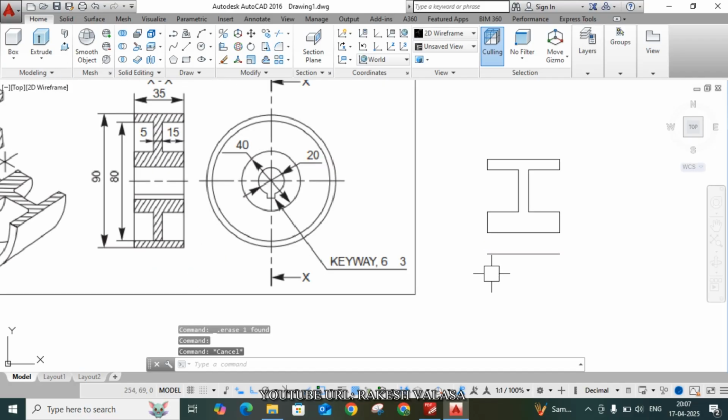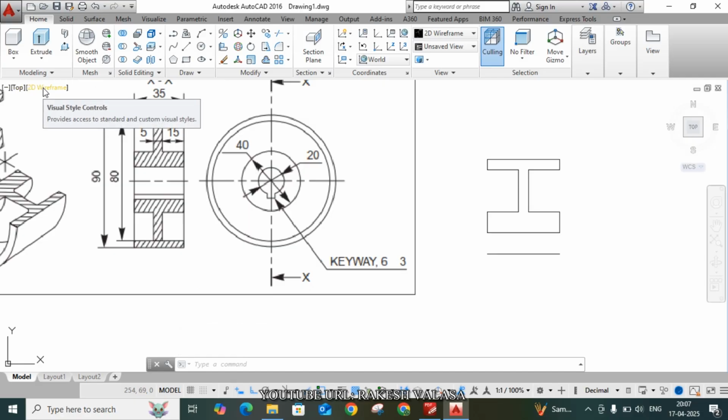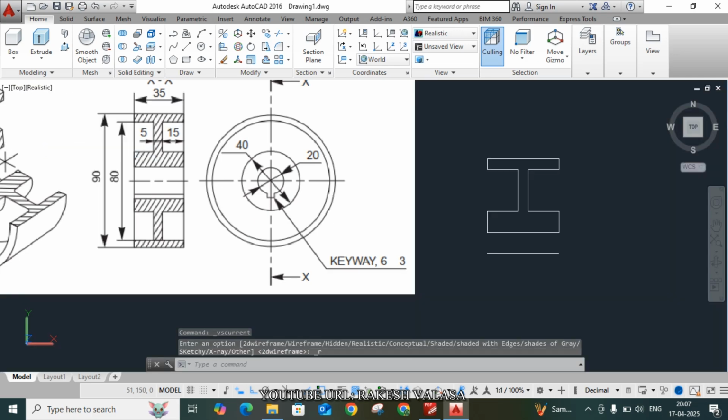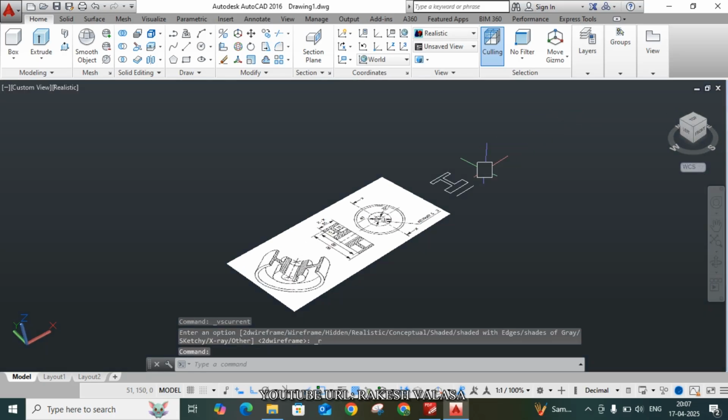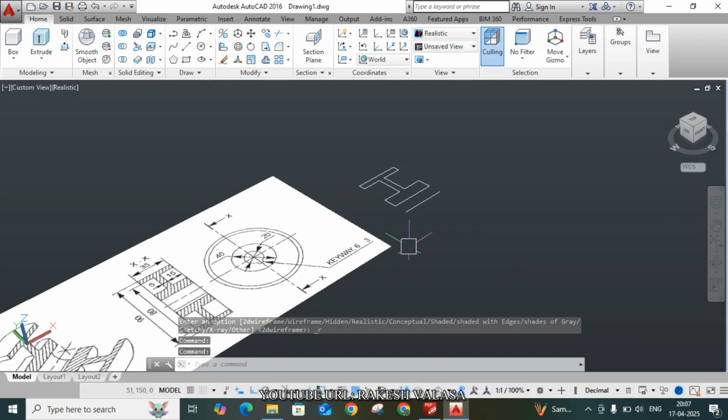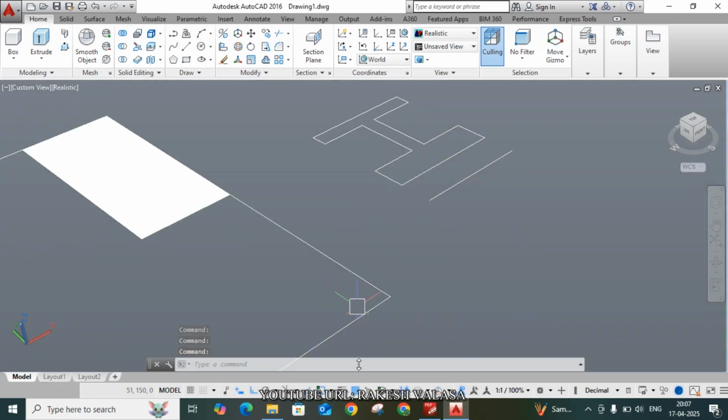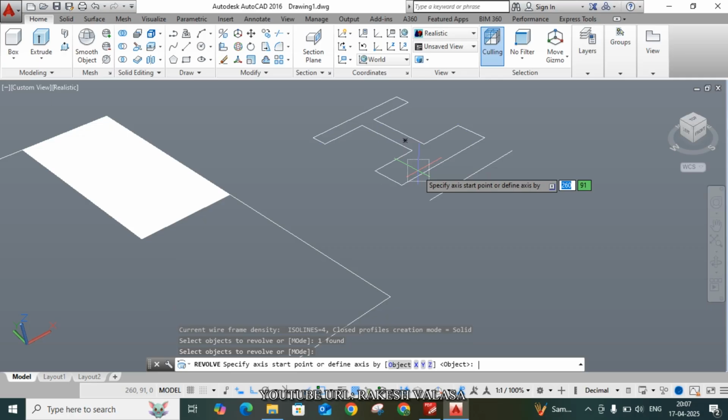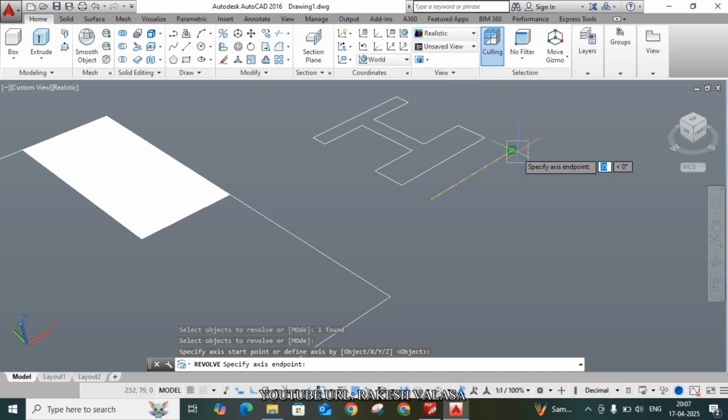Next, the second important point: go to this workspace and change the visual style control from 2D wireframe to realistic view. Then go to this compass and click on the home button. Now apply the revolve command, REV, enter, the shortcut key for revolve. Select this I section, then click enter. Now give the axis start point. This is my start point and this is my end point.